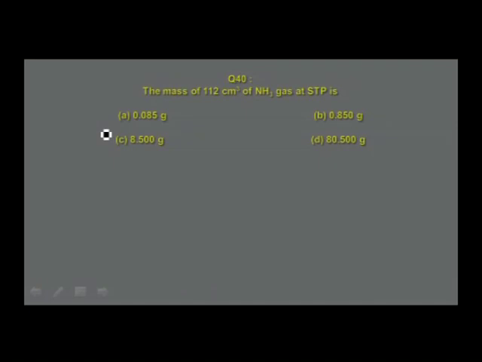The mass of 112 centimeter cube of ammonia gas at STP is option A 0.085 grams, option B 0.850 grams, option C 8.5 grams, option D 80.5 grams. To get the answer, here mass and volume are related.